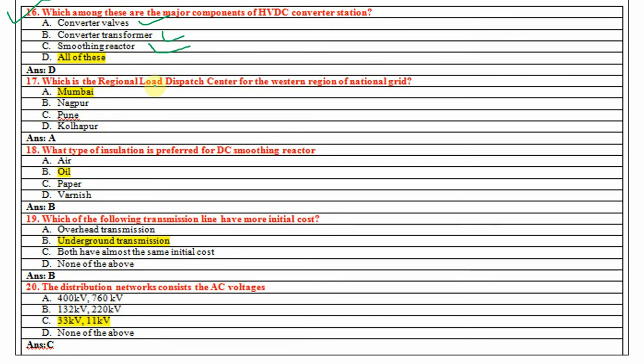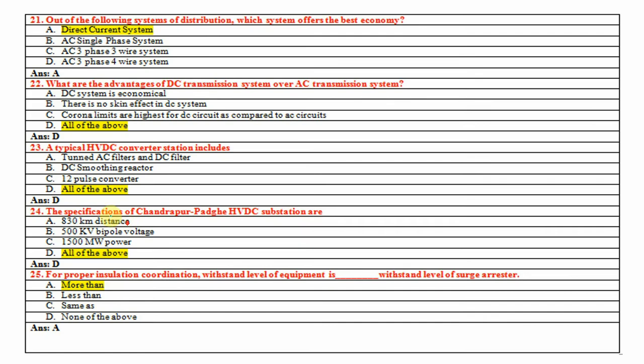Which is the regional load dispatch center for the western region of national grid? So that is nothing but Mumbai. What type of insulation is preferred for DC smoothing reactors? That is nothing but oil.